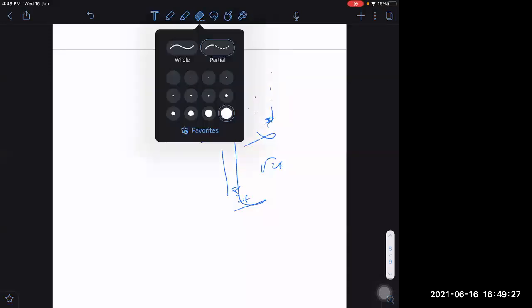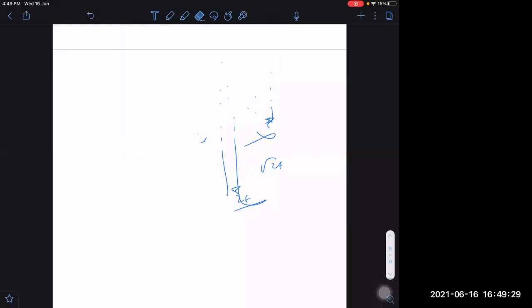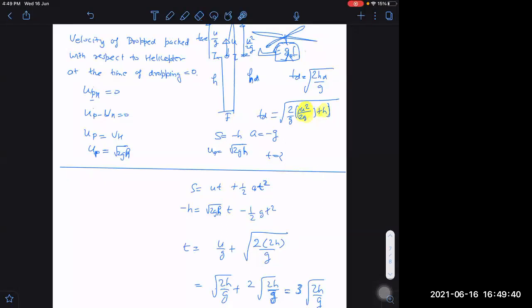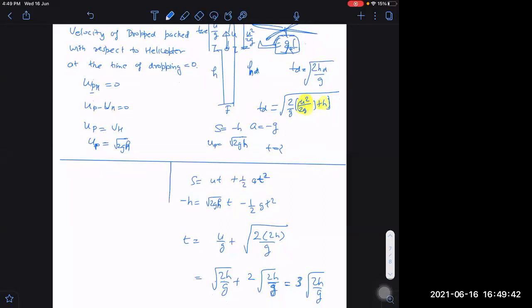So it is wrong what you said. I have to check my calculation. Maybe I have committed some mistake. Then if my answer matches with yours, then it is wrong only. It cannot be that. Let me check once. Time of descent again. Let me write once again here.